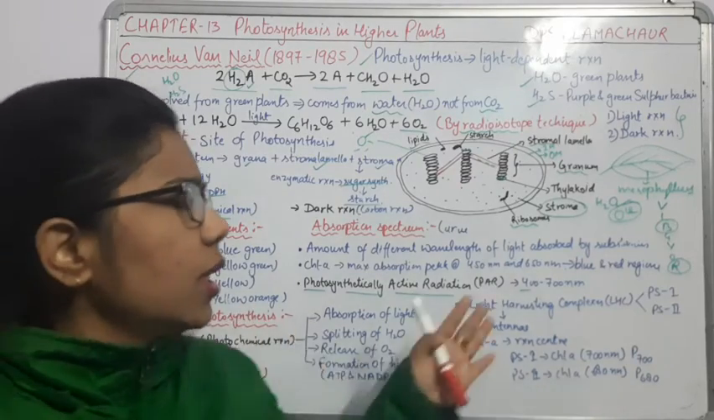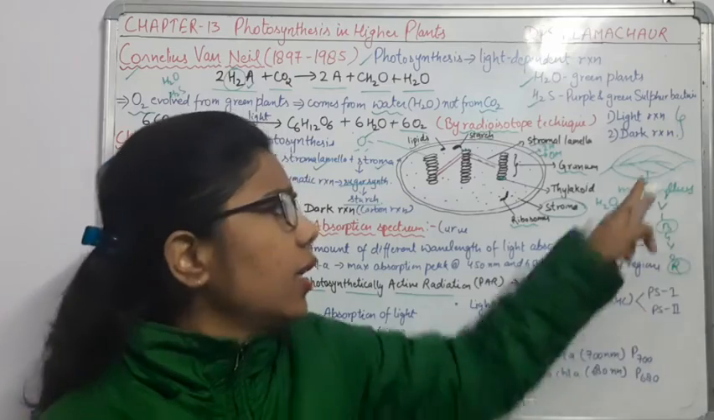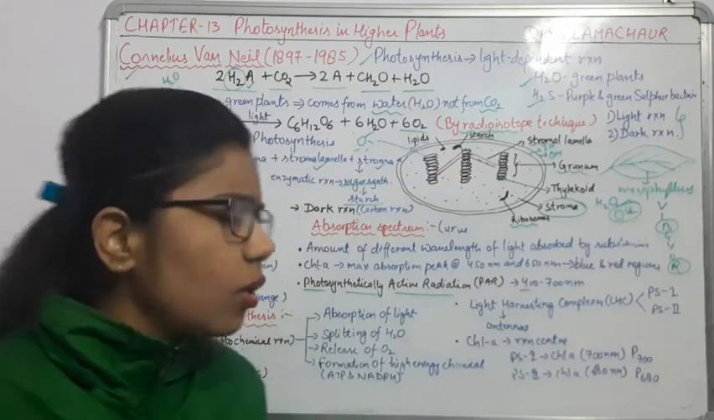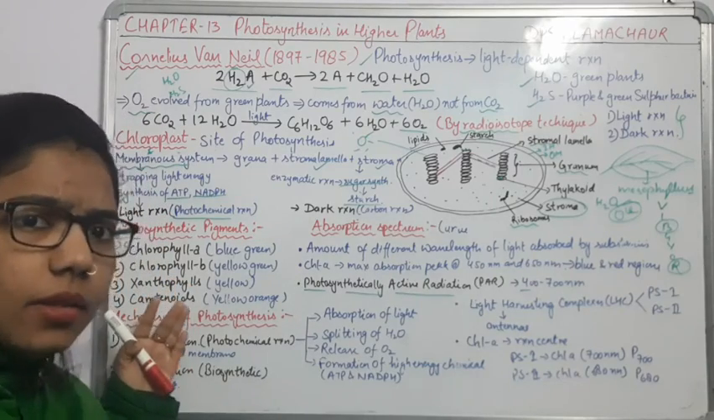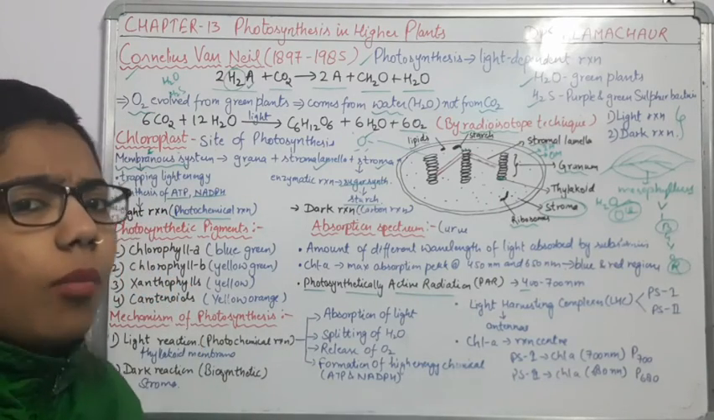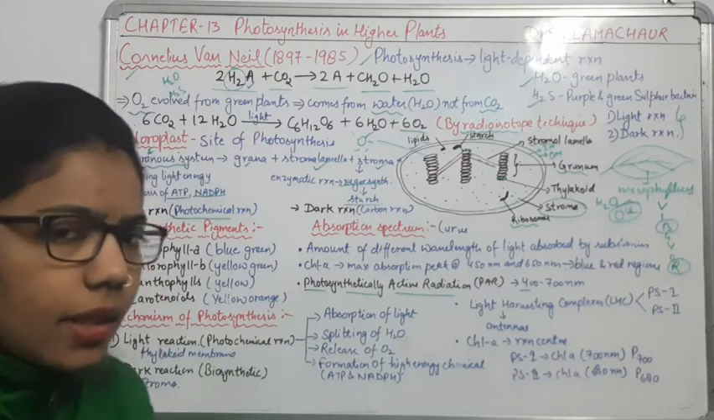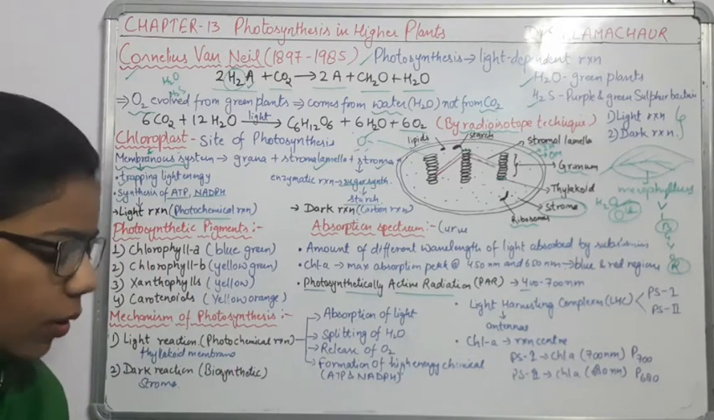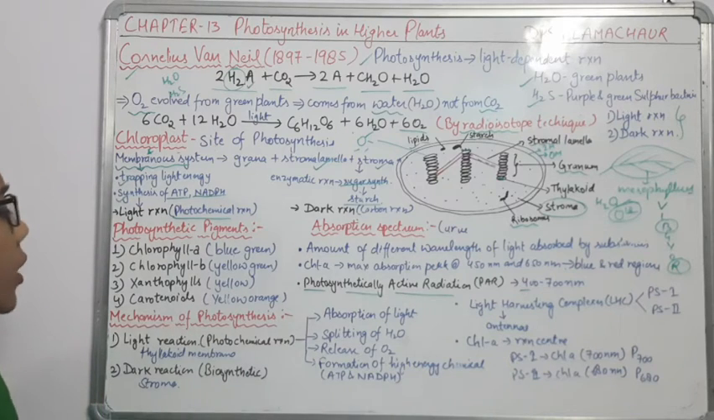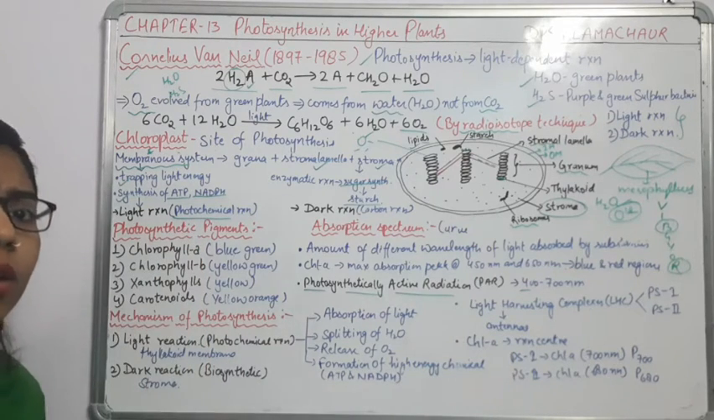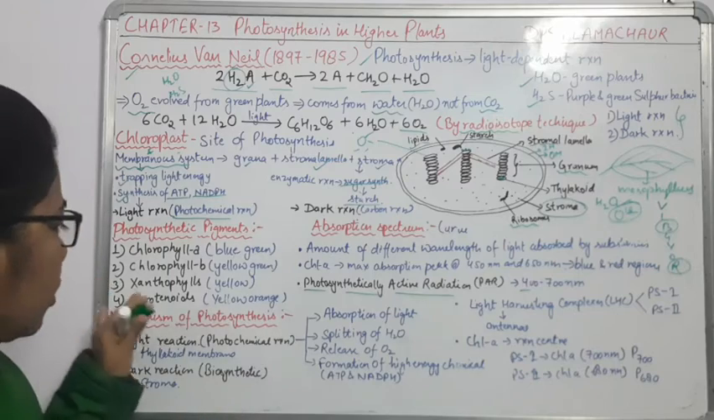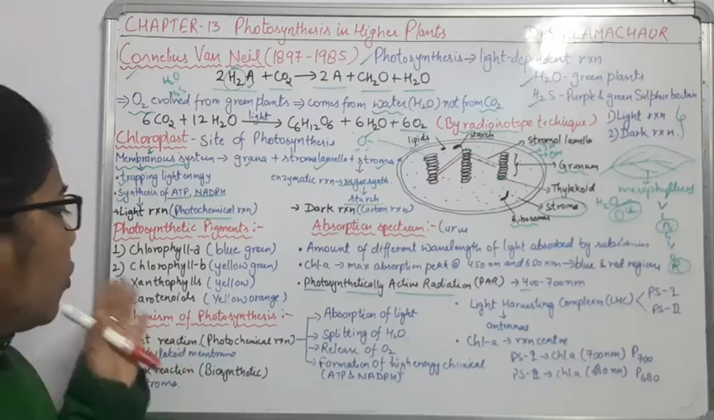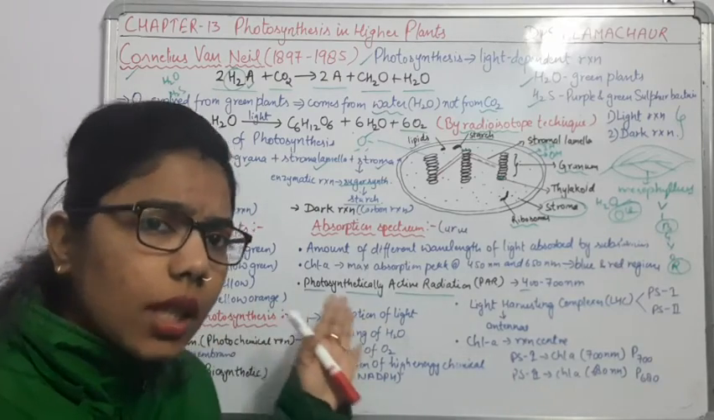Due to this, there is some variation in the color of the leaves. This variation is due to the presence of different pigments. So here we will understand how many types of pigments are present for photosynthesis in any green leaf or any green part. What are they? Chlorophyll A, chlorophyll B, then xanthophyll and carotenoids. Here you have to understand which color they are responsible for.